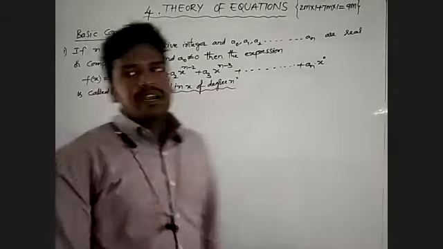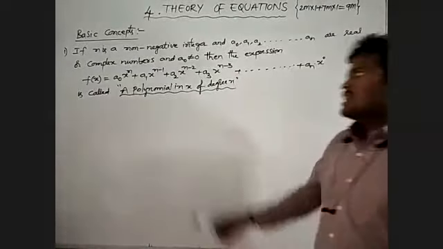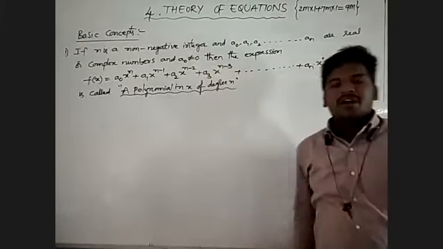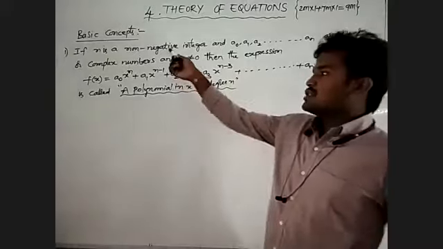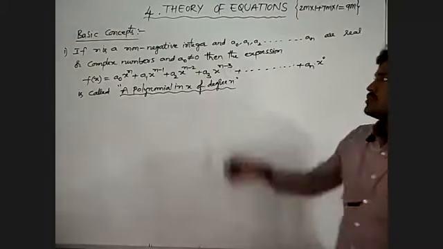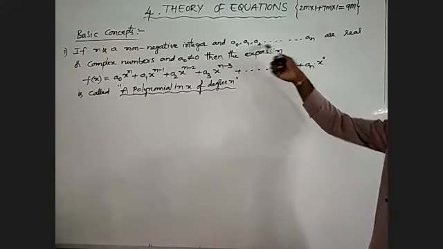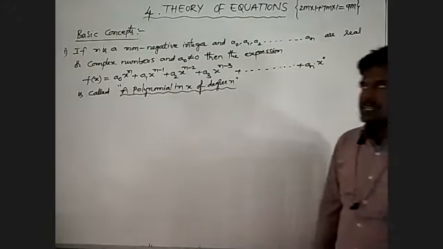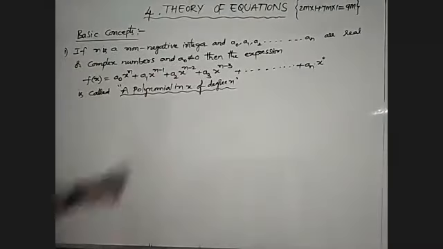This is the most important concept. Once again I will explain. If small n is a non-negative integer, here non-negative means we take positive and 0, and also a0, a1, a2 and so on an are real or complex numbers. Here the first term a0 is always not equal to 0.